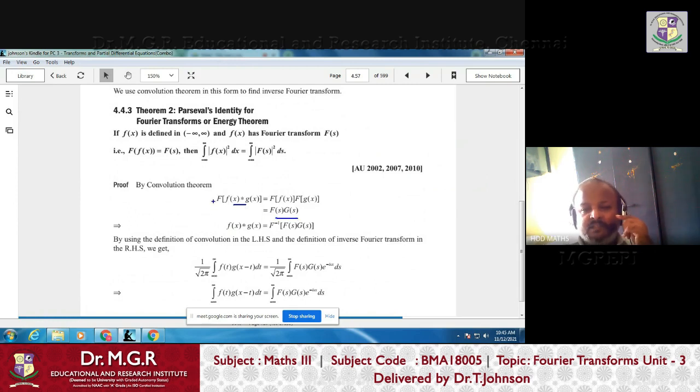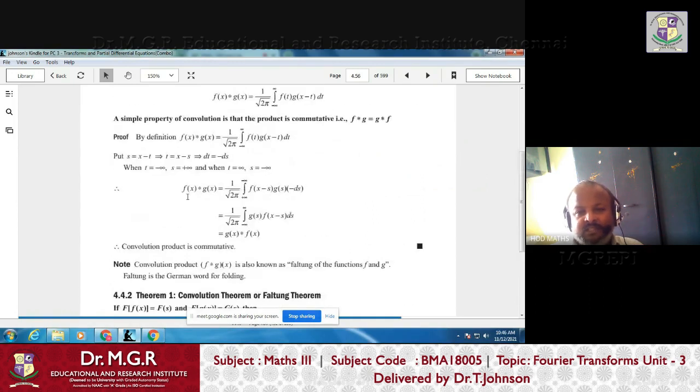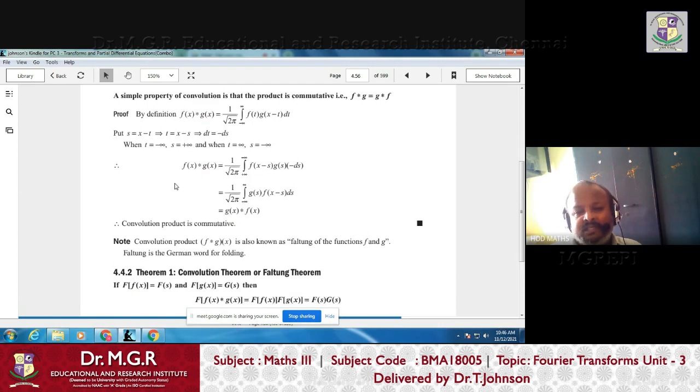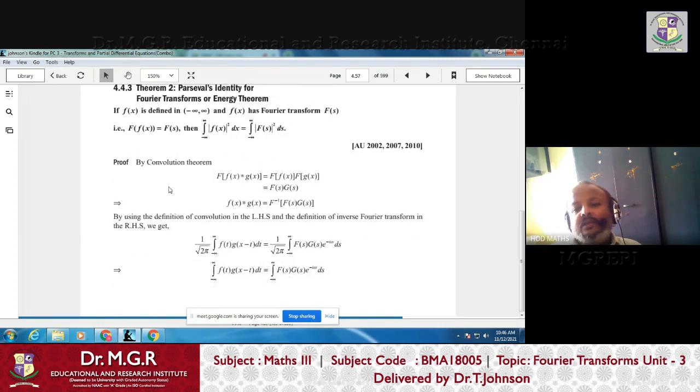Now if you take that Fourier transform to the other side, it becomes f inverse. So f inverse of f of s into g of s. Then you have to put the definition of Fourier convolution that we defined last class. The convolution of two functions is 1 by root 2 pi of this. We can define it in any manner. We can take f of x minus s or g of x minus s. F convolution g is the same as g convolution f. Those who attended last class know all this. So we just put the definition of the Fourier transform here.